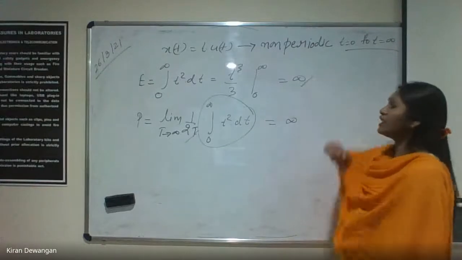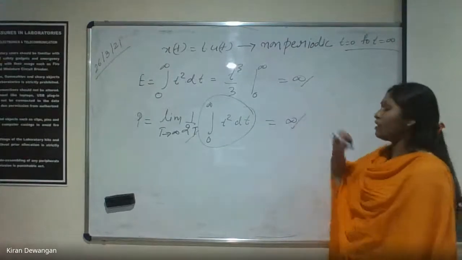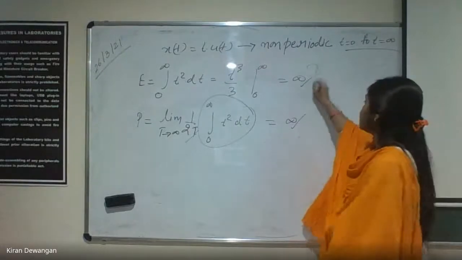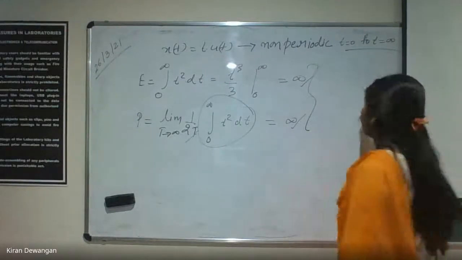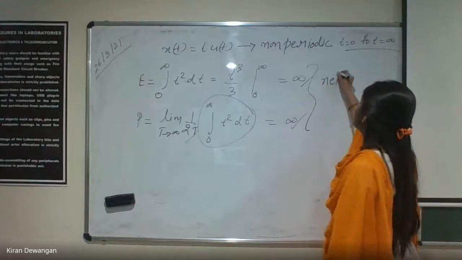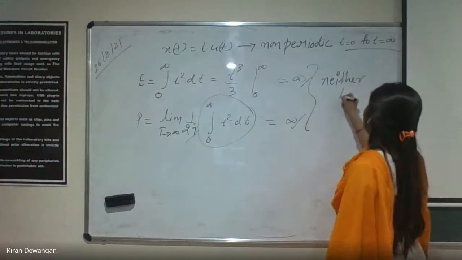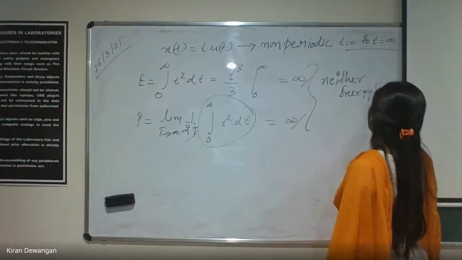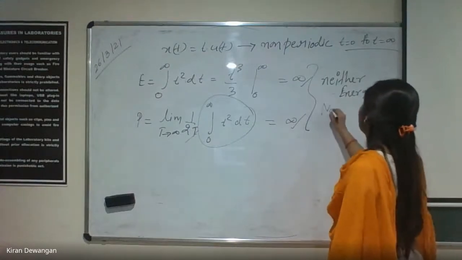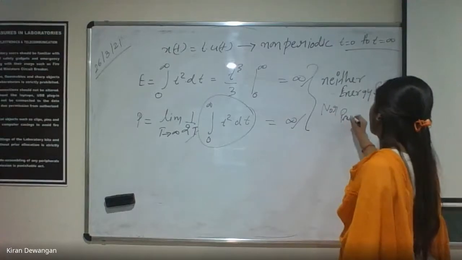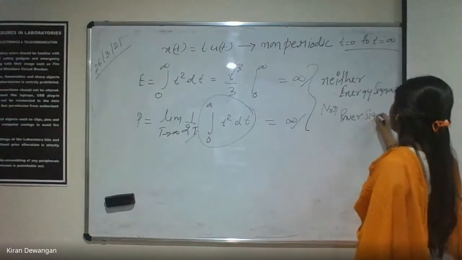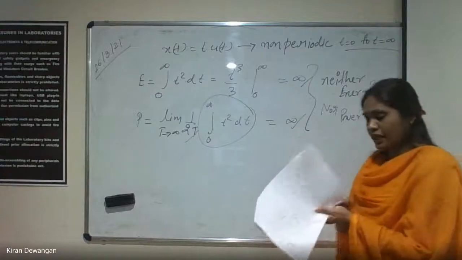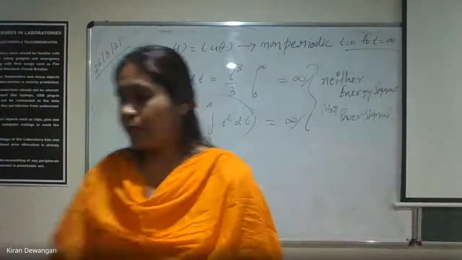Now since we are getting energy as infinite value and even power is also an infinite value, in this case, this is the clear cut case of neither energy signal nor power signal. ठीक है? So this is neither an energy signal nor power signal.